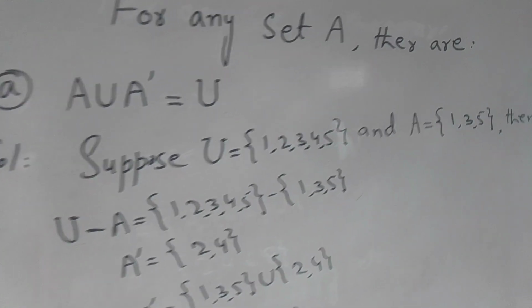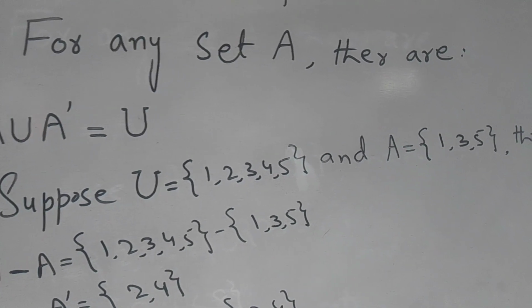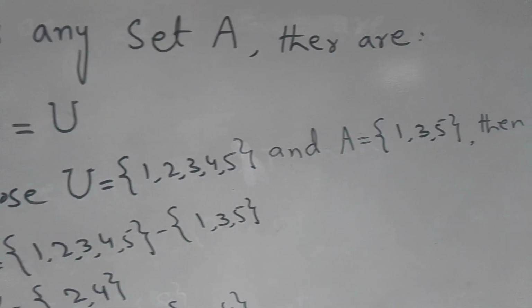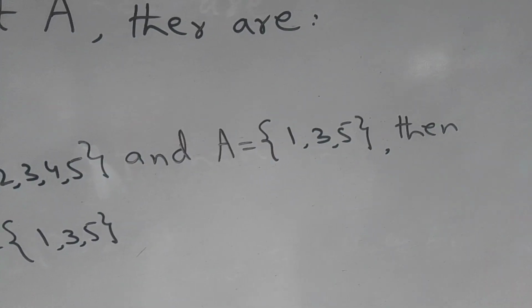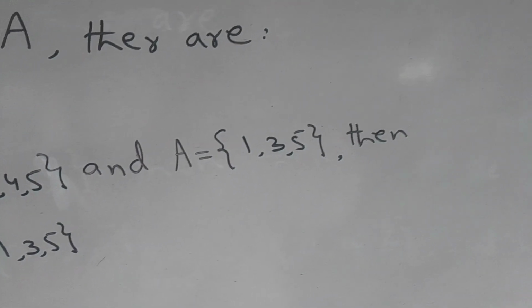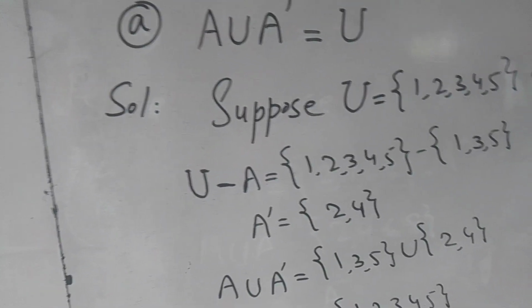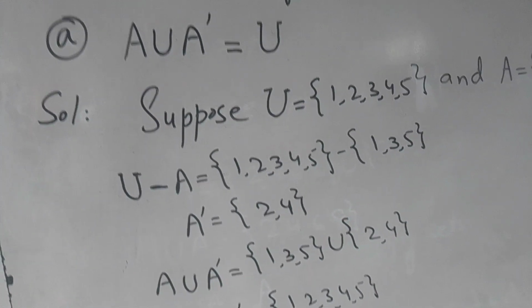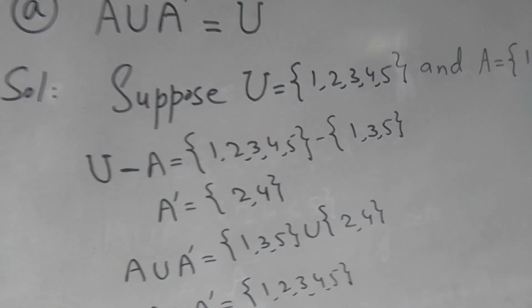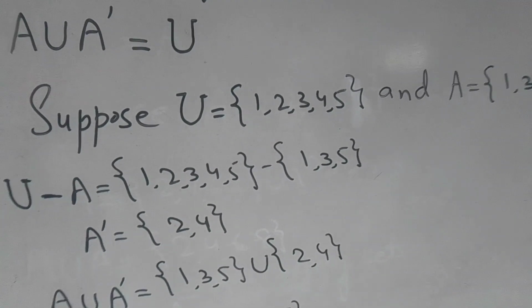Suppose the members of the universal set are {1, 2, 3, 4, 5}, and the members of set A are {1, 3, 5}. Then universal set difference A is equal to: first we place the members of the universal set {1, 2, 3, 4, 5}, and the sign of difference.